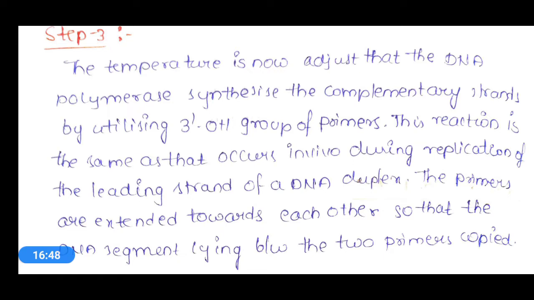So whenever you hear the word primer, its major importance is to provide the 3' OH group for the new strand to be synthesized.